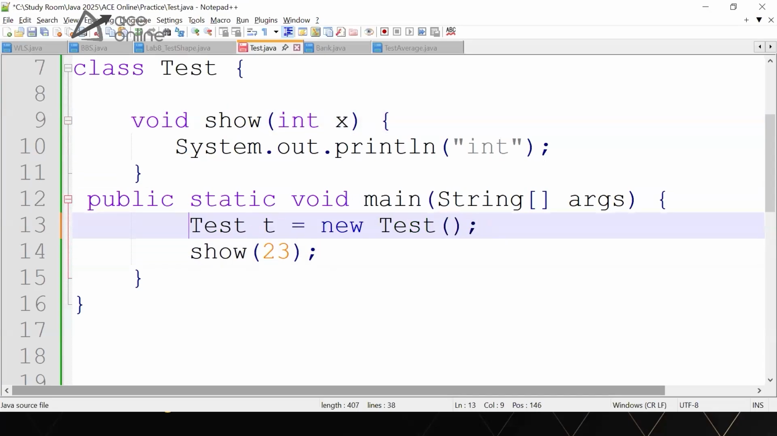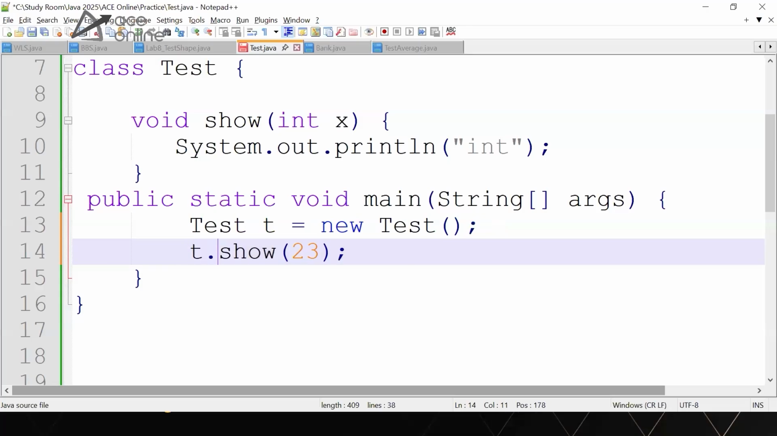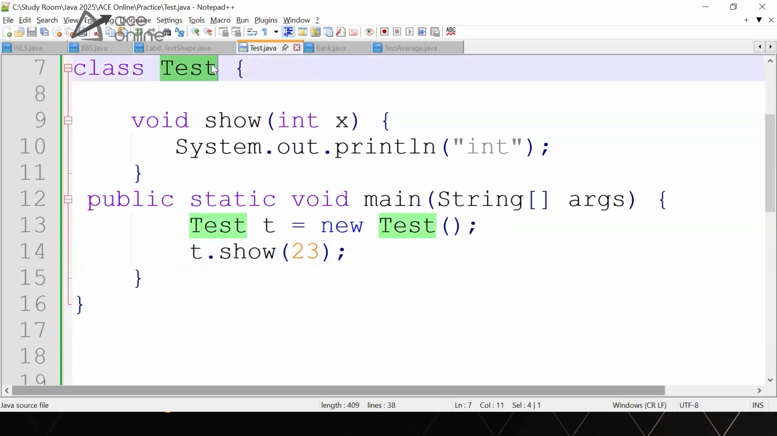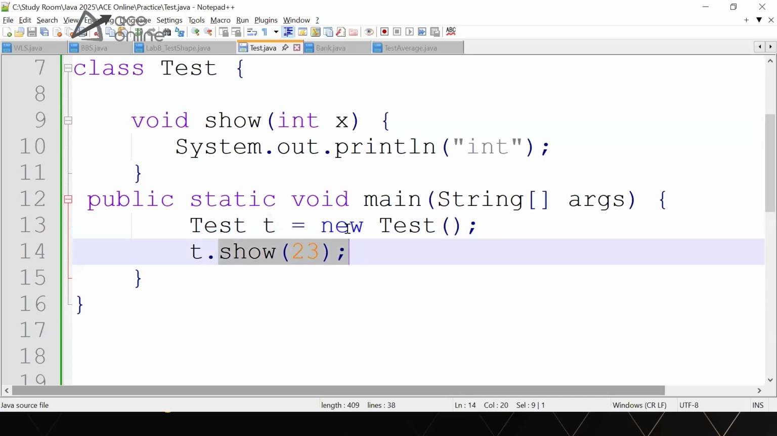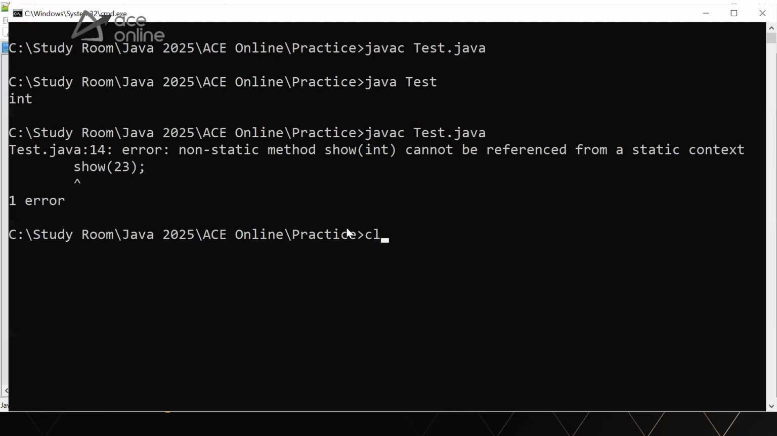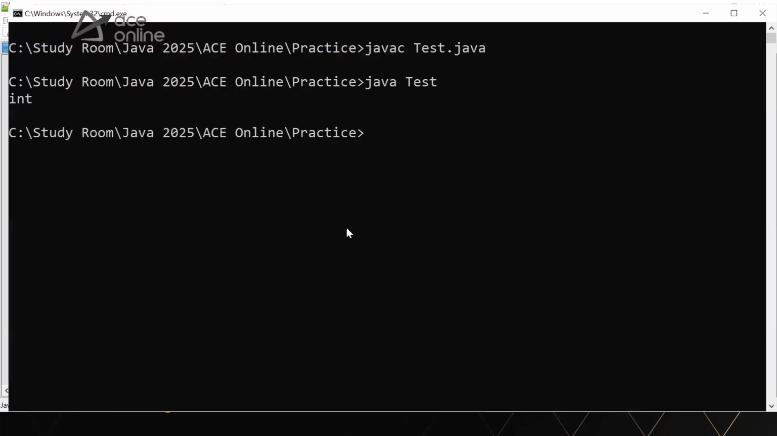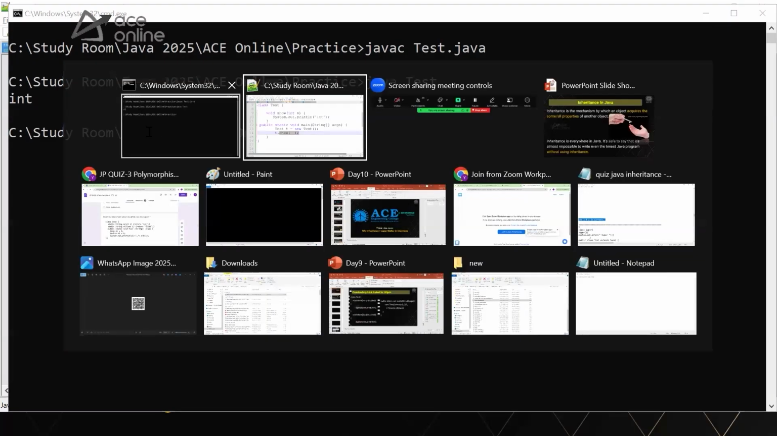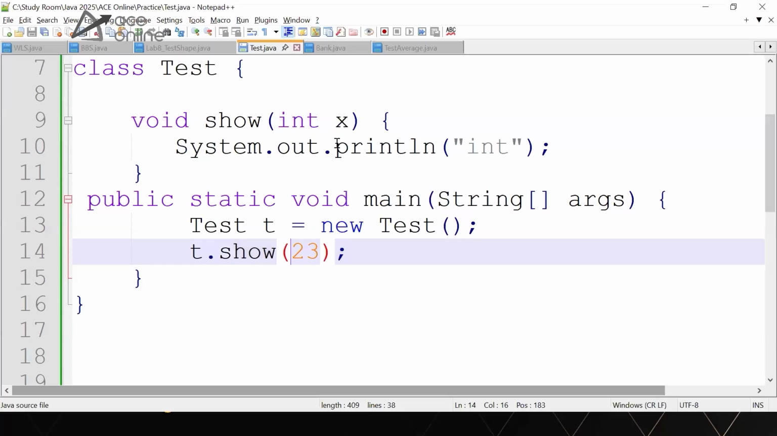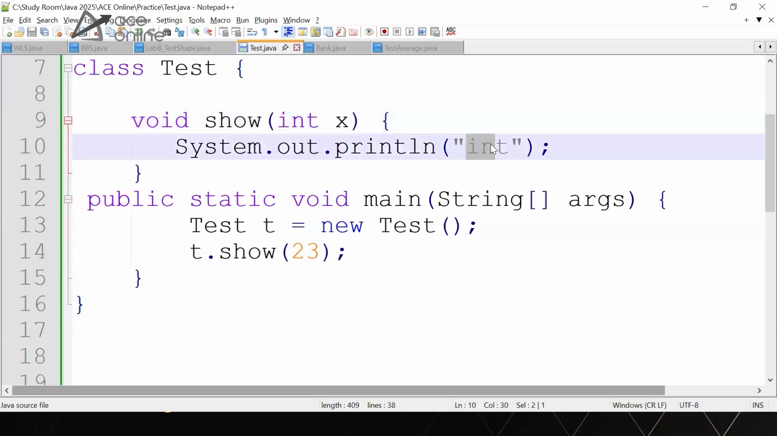But now, as you all said, I can call t dot show, because show is a method from the same class. So Test t is equal to new Test. I'm making an object, and now I'm calling show. It's perfectly okay. It will not give any error this time. It will compile and execute and we'll be getting the same result as int. So this way you can see that 23 is getting stored in x and then int is getting printed.